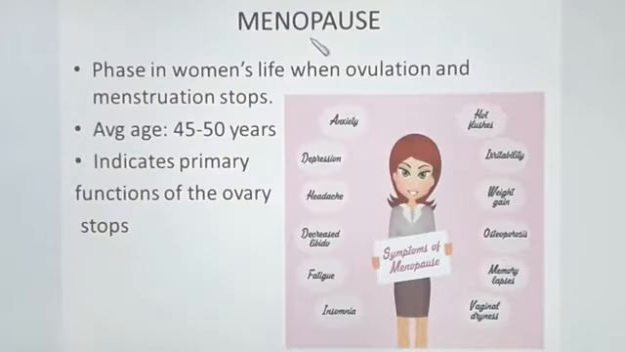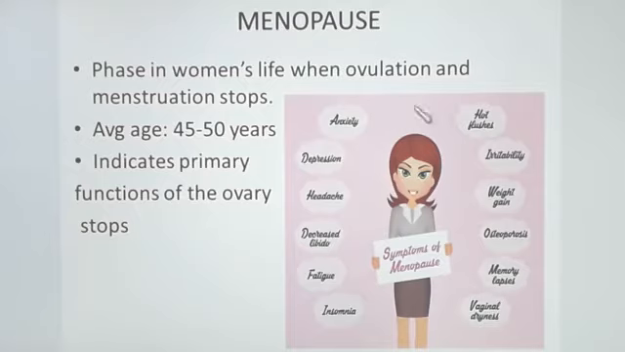Next one is menopause. Menopause is the phase in a woman's life when ovulation and menstruation stop. So the production of ova from the ovary stops. That process is called menopause. The average age at which it occurs is 45 to 50 years. So it indicates that the primary functions of the ovary stop. The important function carried out by the ovary stops at the age of 45 to 50 years, and we call it menstruation stops or menopause.